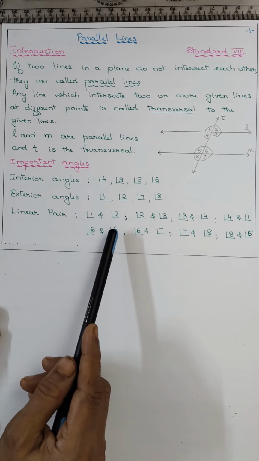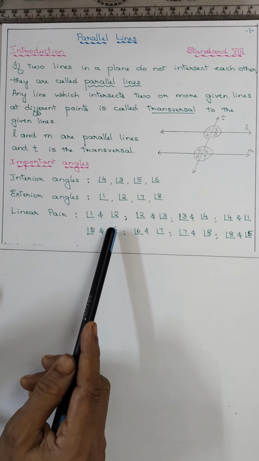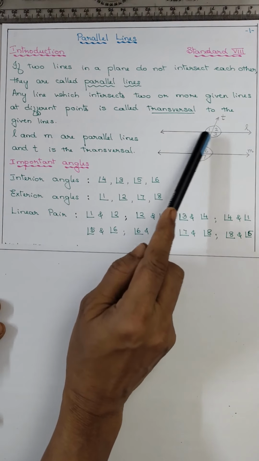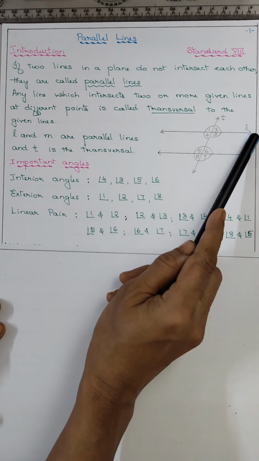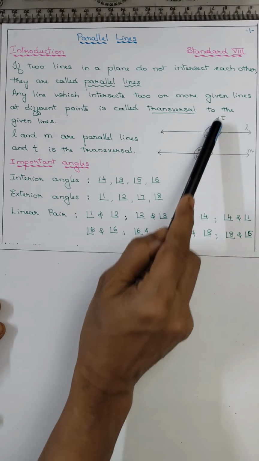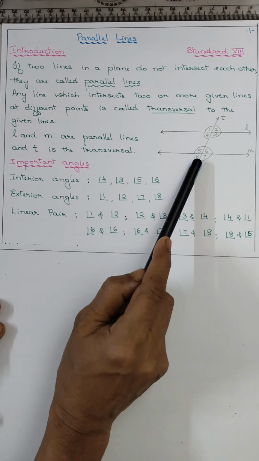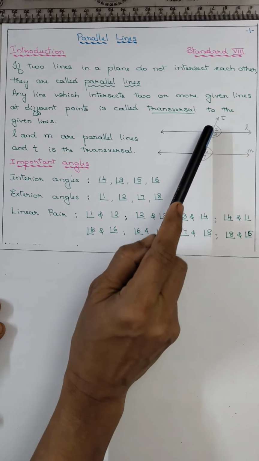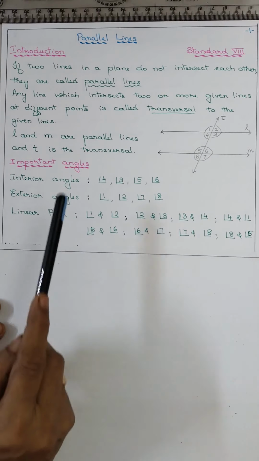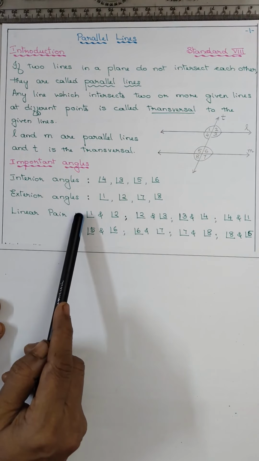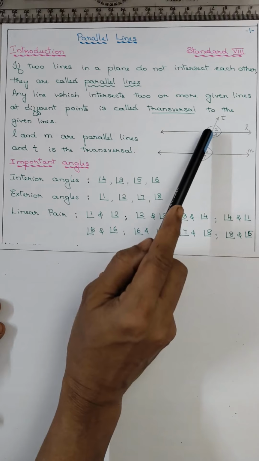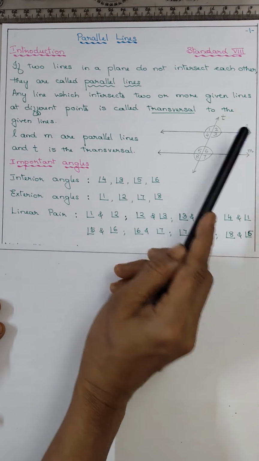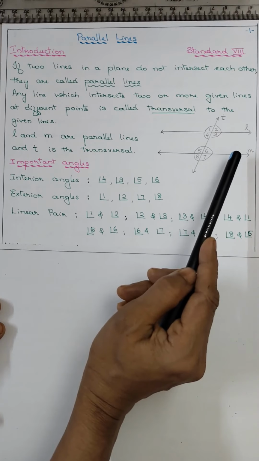So here you have to tell the angles in pairs. 1 and 2, it formed a line. 2 and 3, again it formed a line. 3 and 4 formed a line. 4 and 1 formed a line. That is why it is a linear pair. Means the sum of angle 1 plus angle 2 is 180, straight angle, isn't it?